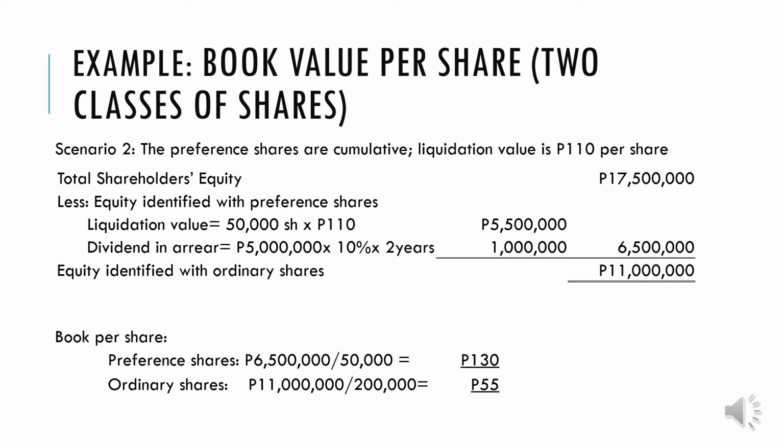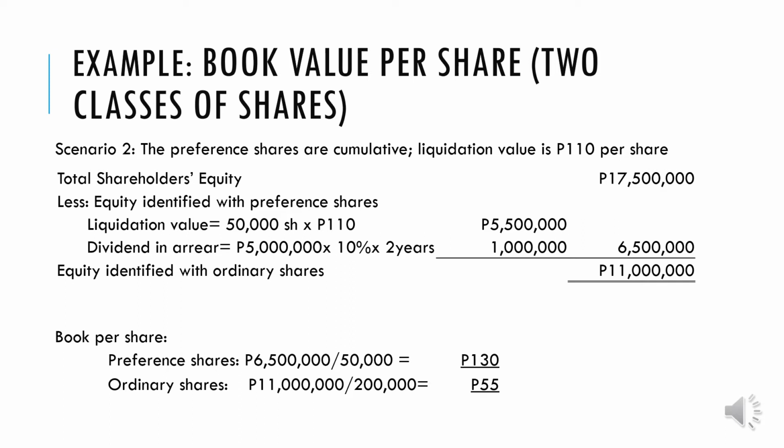Adding the liquidation value and dividend arrears, we have the equity identified with preference share of 6,500,000. Deduct that 6,500,000 from the 17,500,000, so the equity identified with ordinary shares would be 11 million.